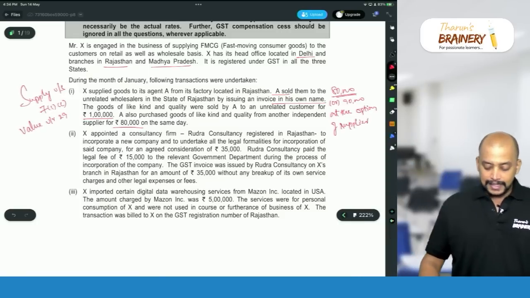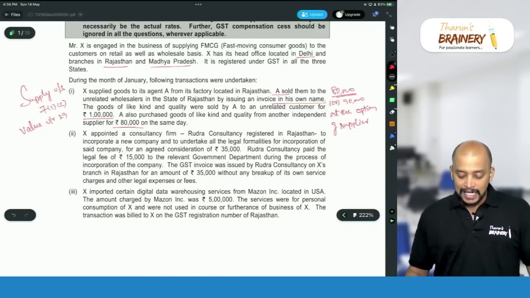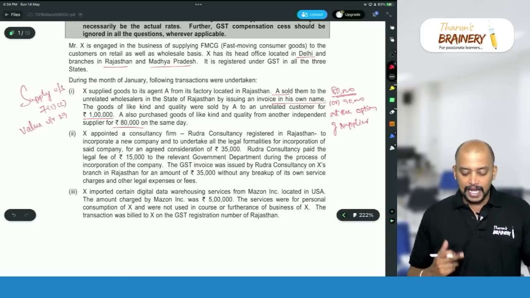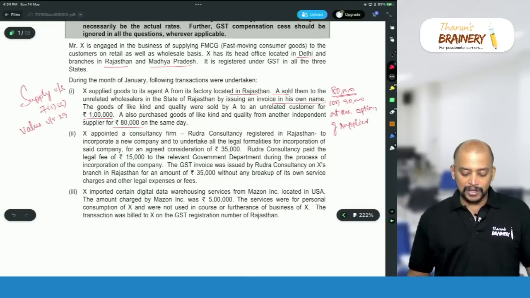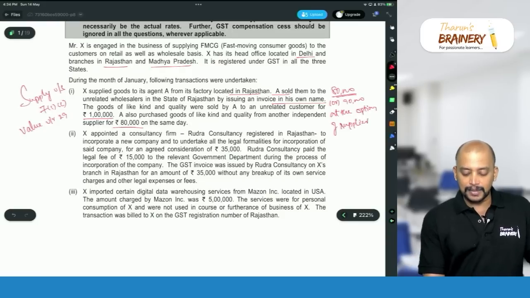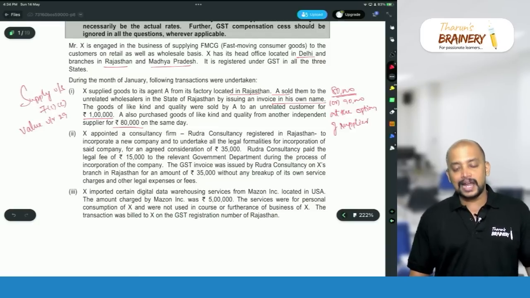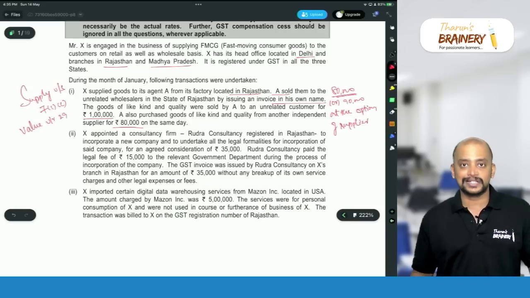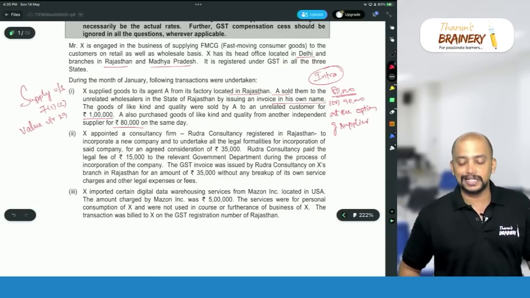Then second transaction, X appointed a consultancy firm, and also first transaction if you see, is it intrastate supply or interstate supply? X supplied goods to an agent from its factory located in Rajasthan. A sold them to unrelated wholesalers in the state of Rajasthan, which means X is located in Rajasthan and A is also located in Rajasthan. Ending point is Rajasthan only. Therefore, it will be coming under intra-state supply and chargeable to CGST and SGST.